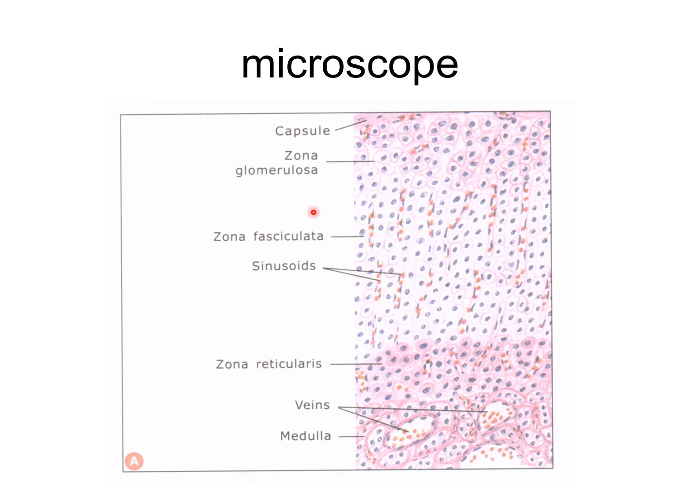Second is the zona fasciculata. You can see the cells are in lines. So this one is the zona fasciculata. This middle layer forms the middle three fifths of the cortex. The cells are arranged in straight columns, two cells thick, at a right angle to the surface. Sinusoids intervene between the columns. With a light microscope, the cells of the zona fasciculata are seen to be large, polyhedral with basophilic cytoplasm and vesicular nuclei. The cells are very rich in lipid. With routine staining methods, the lipids are dissolved, giving the cells an empty,